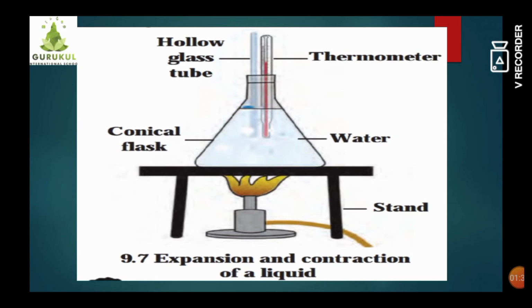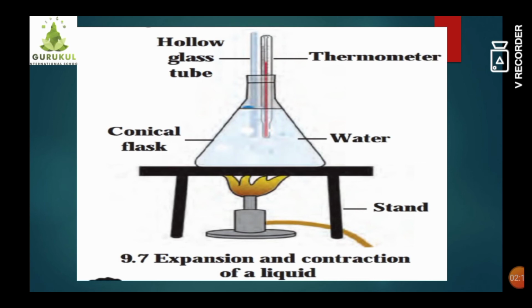gaps over them. After that, heat the water and record the level of the water with the help of a ruler in the glass tube, after every 2 degree Celsius rise. Students, as we are giving continuous heat, the temperature of the water will increase. Suppose at the beginning it is 30 degrees Celsius, when it reaches 32 degrees Celsius, we need to note down the level of the water in the glass tube.